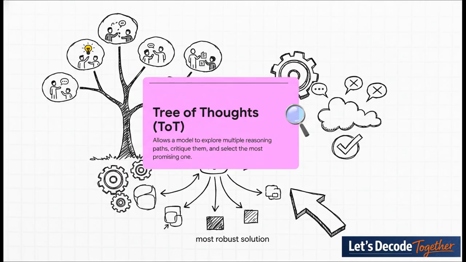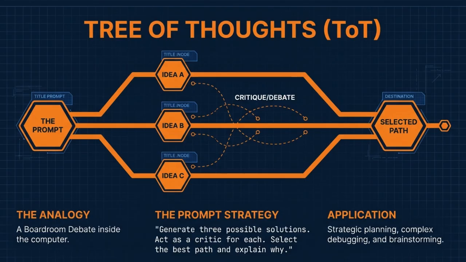And we can take that concept even further. Tree of thoughts is an advanced technique that really builds on that idea. You're basically asking the AI to create a small team of experts inside its own digital mind. You have it explore multiple different ways to solve a problem, then have those different paths critique each other's logic, and then, finally, converge on the best possible solution.